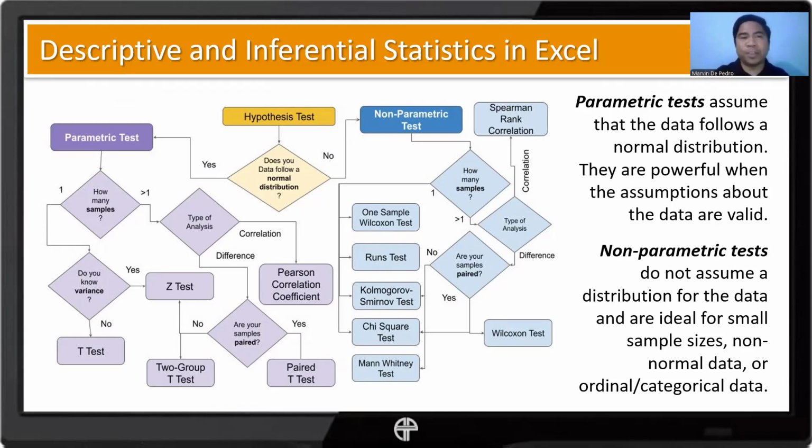If it is at least 30, then we're safe to use the easier one, which is the Z-test. But if it's less than 30, it will be safer to use the two-group or individual t-test. I think we discussed this already in our module 2, so this is just a quick recap, and I hope you have recalled this.